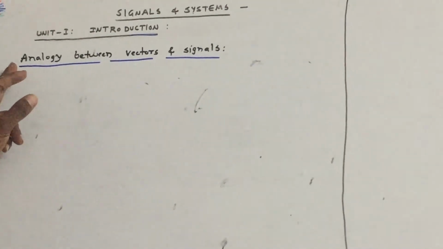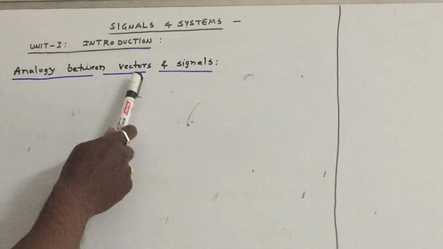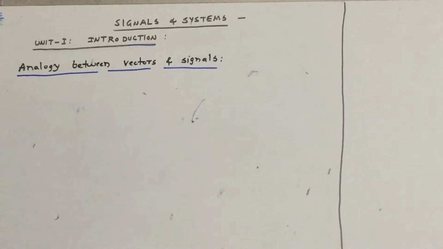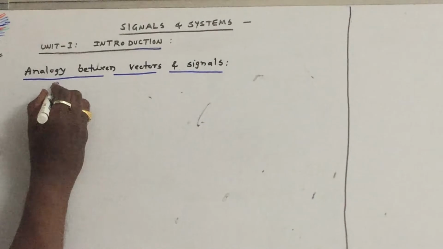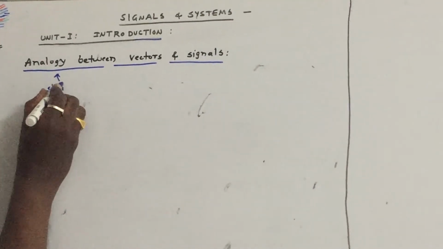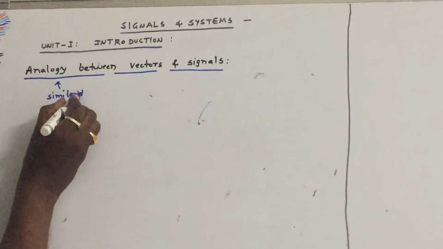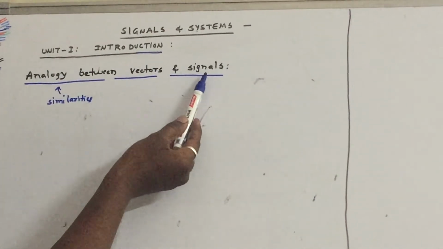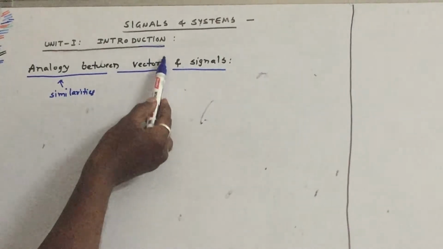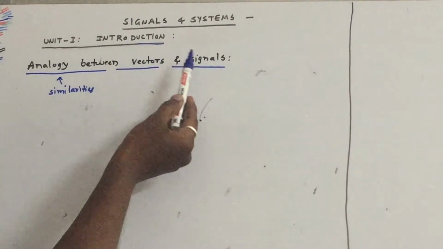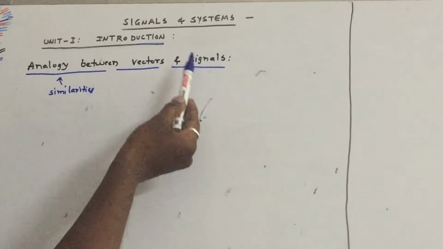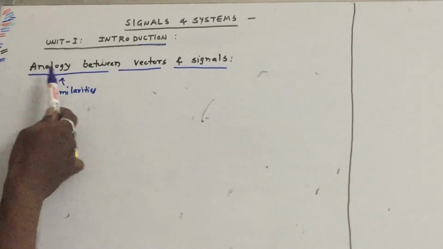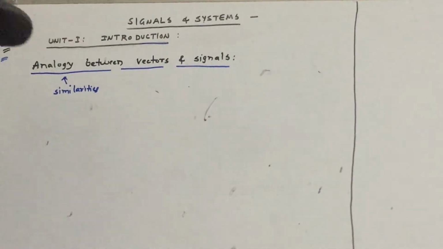In this session, we will discuss analogy between vectors and signals. This article is very important. Analogy means similarities. That means there are some similarities between vectors and signals. The concepts which we use for vectors, we can use the same concepts for signals so that you can understand the concepts of the signals very easily. That's why this article is given, analogy between vectors and signals.